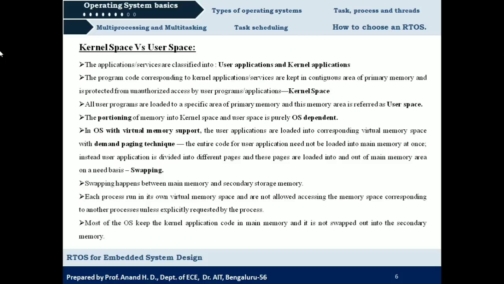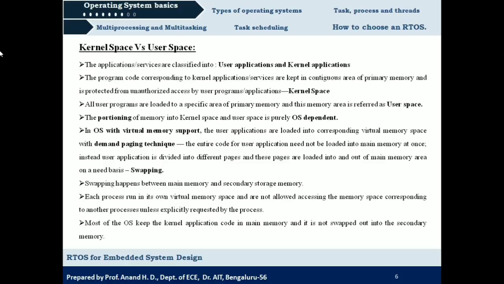So the data or code related to the kernel application will be stored in a continuous primary memory area, and it will be made inaccessible to user programs, in order to avoid corruption. The memory space where the code corresponding to the kernel application is stored is called the kernel space.